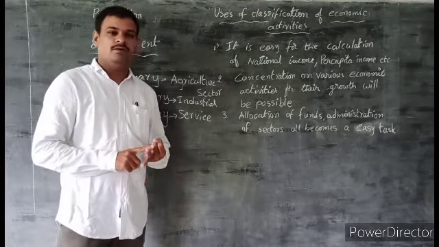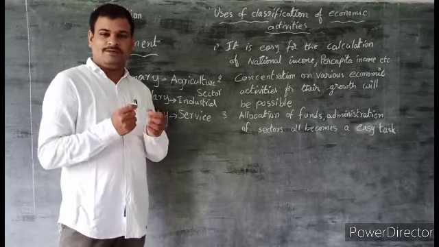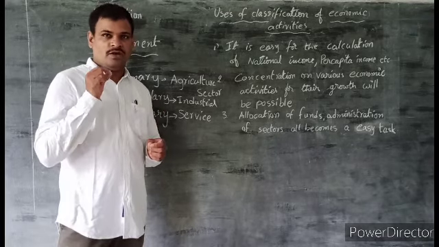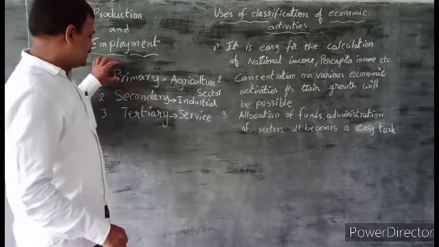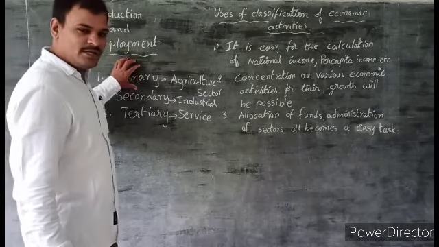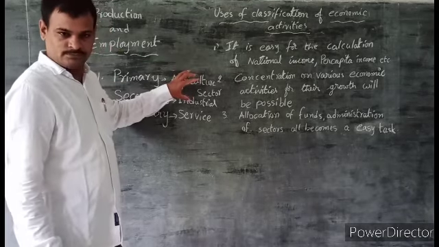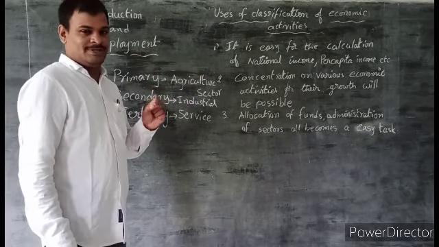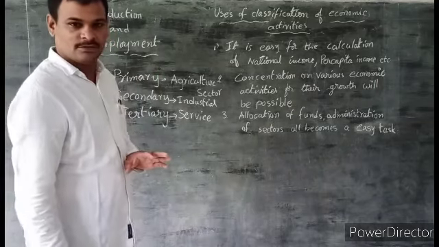Agriculture, forestry, mining, fishing and other activities in which nature plays a major role. The major activity in the primary sector is agriculture, so it is called the agriculture sector also. What is the important feature here? Nature plays its major role in the production process.